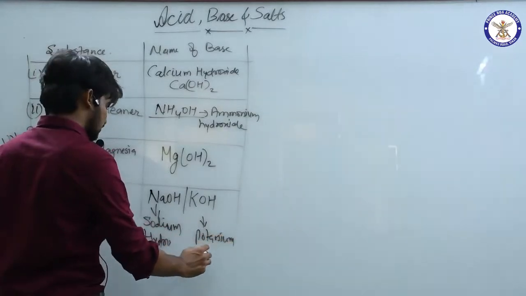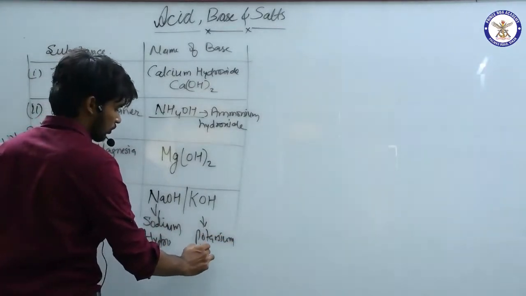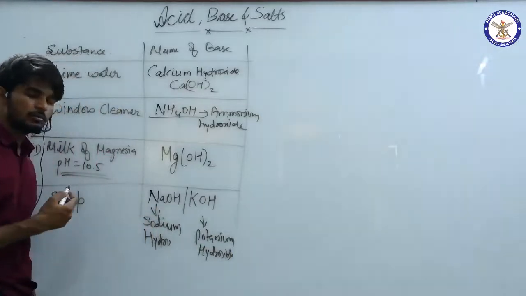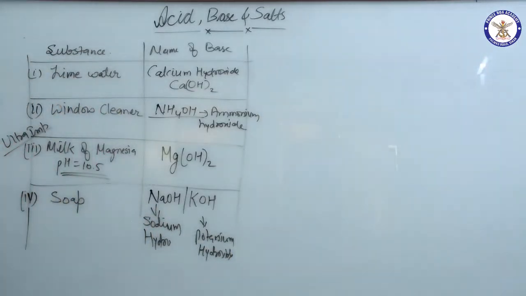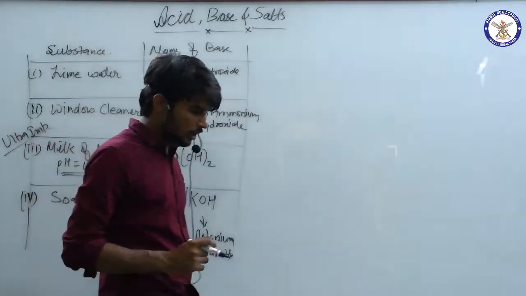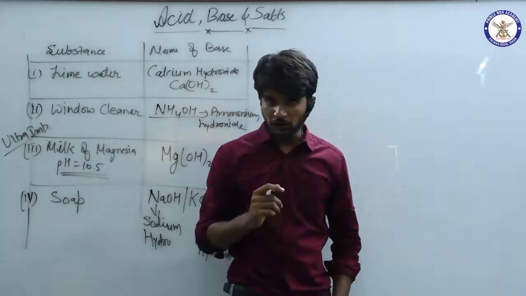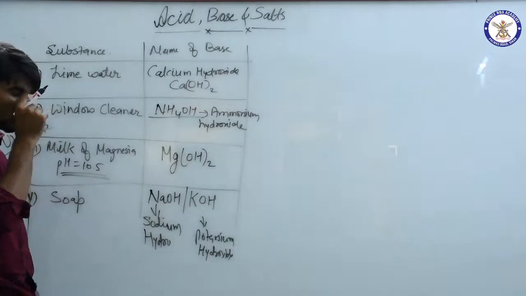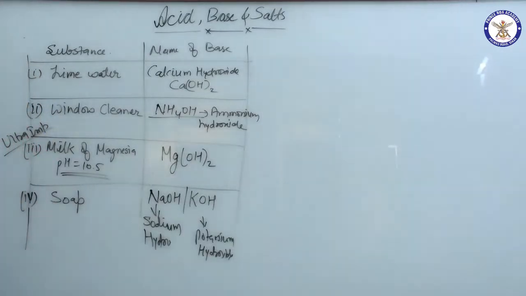See, in the previous section, I told you that in any soap, sodium hydroxide and potassium hydroxide are found. These are majorly found in soap, because they make the soap more slippery and more smooth. So these are the substances in which these bases are found.